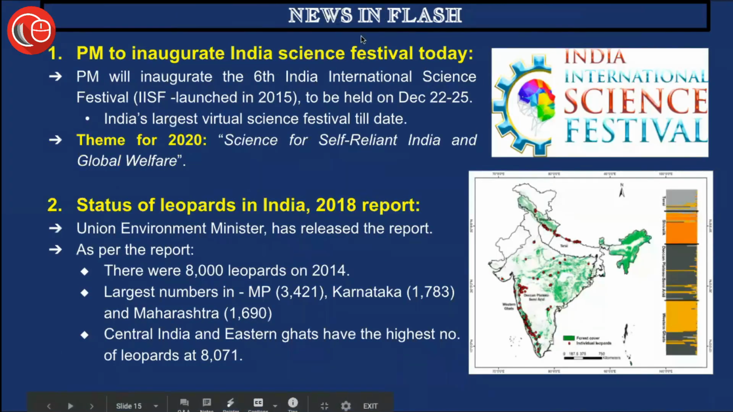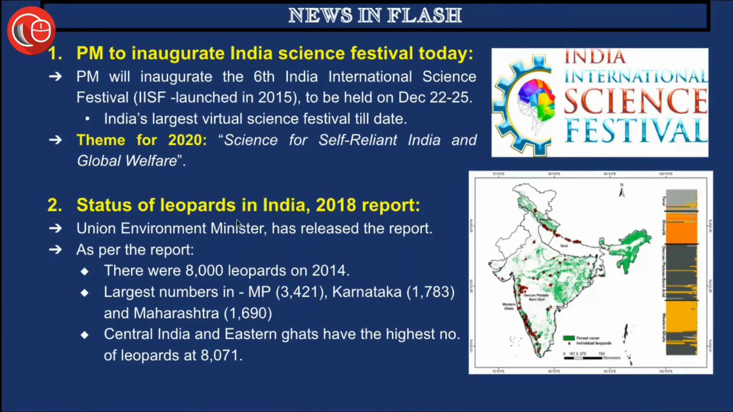With this, let's see what we have for news and flash today. Prime Minister to inaugurate India Science Festival today. The Prime Minister will inaugurate the 6th India International Science Festival, organized by the IISF, launched in 2015. It will be held on the dates 22nd to 25th December. It is India's largest virtual science festival till date. In general, it is not a virtual festival, but obviously due to COVID-19, this would be the largest virtual science festival. The theme for 2020 is Science for Self-Reliant India and Global Welfare.